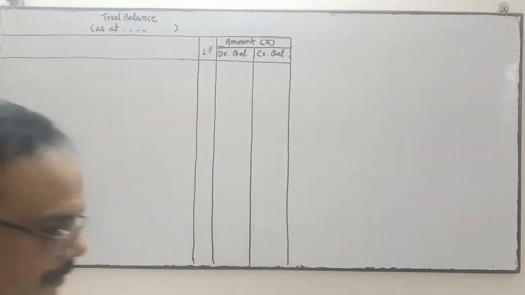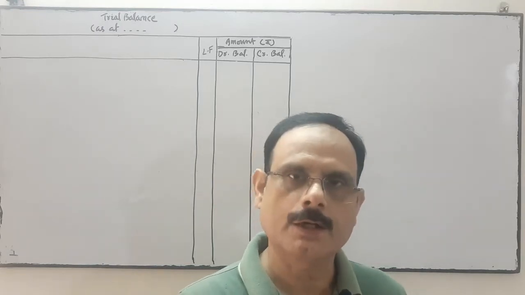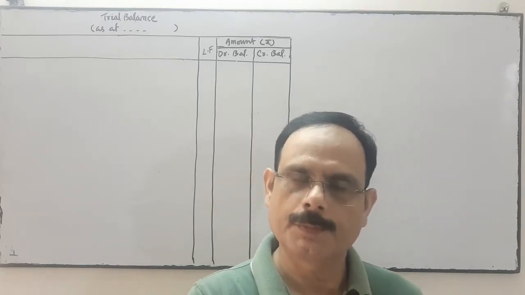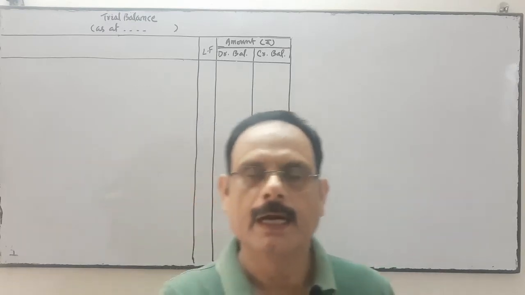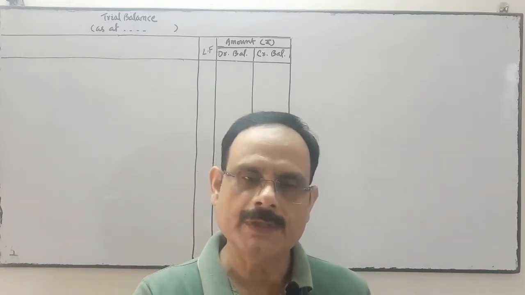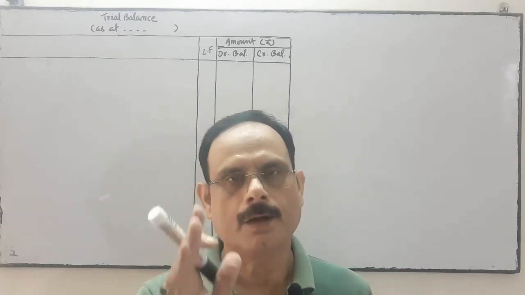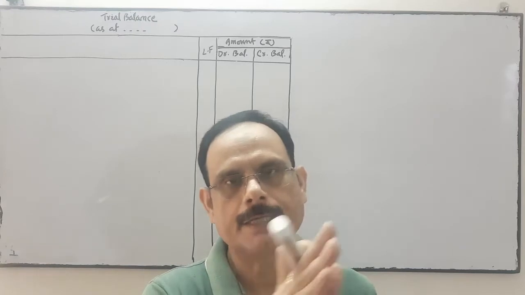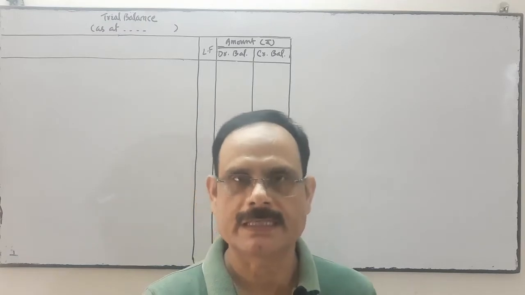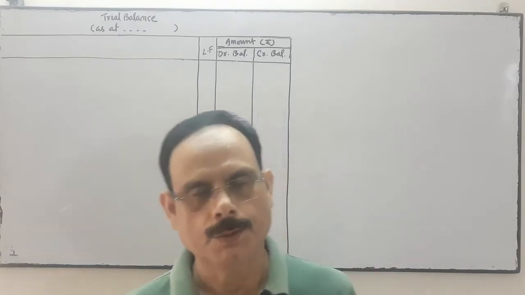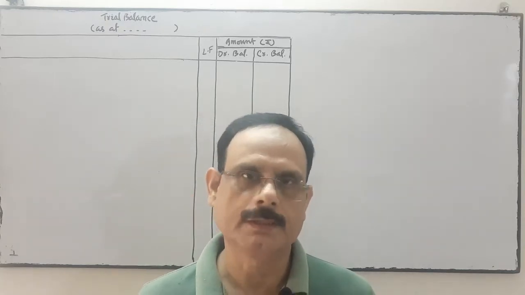So after recording the transactions into the journal or subsidiary books, we prepare the ledger. We do the posting from the journal or subsidiary books to the ledger, and from the ledger balances we prepare the trial balance. If the ledger has a debit balance, then we write it on the debit side in the trial balance. If the ledger balance of that particular account is credit, then we write it on the credit side. See one more question, and this is the last question of the trial balance.